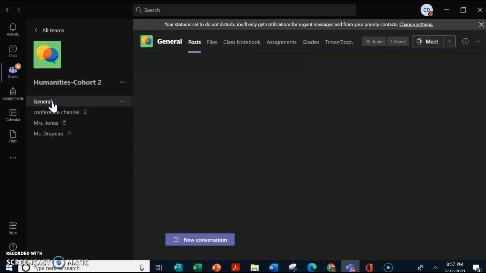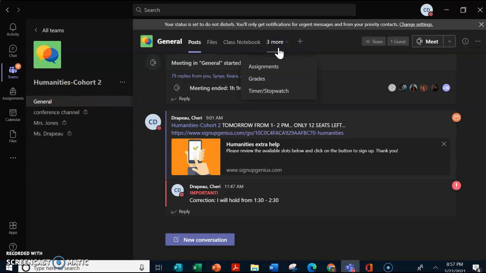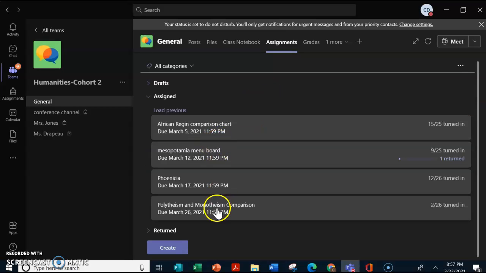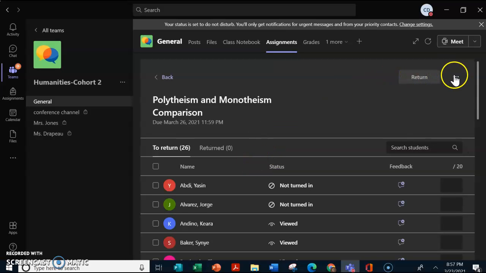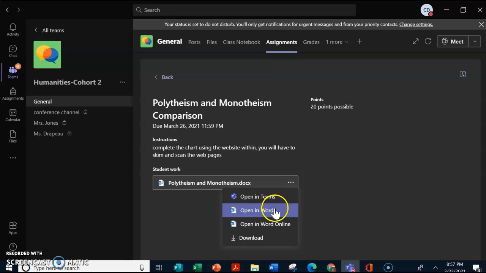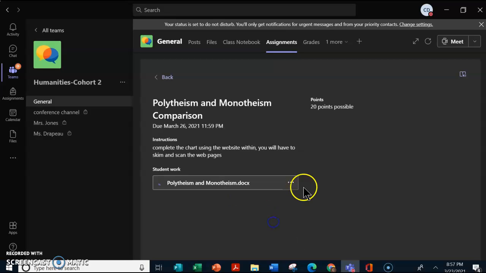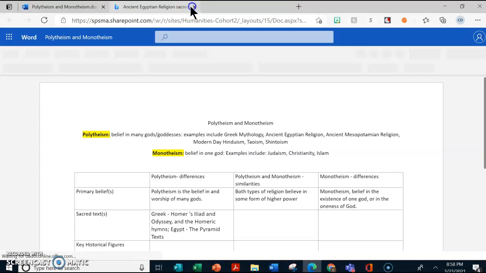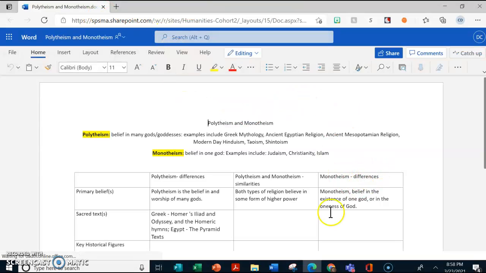So you're going to go to your general channel, find assignments. When you get to the folder, you're going to want to open it in Word Online from Student View. It's a little bit easier to navigate this way. So now that it's open, I'm going to get rid of the other ones I started, to make it easier on my computer.